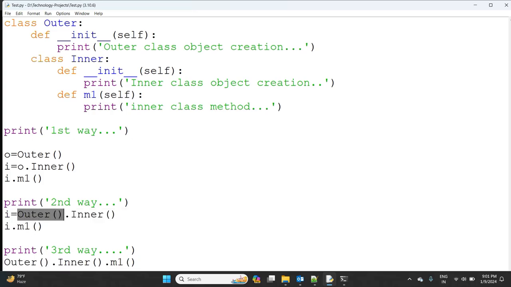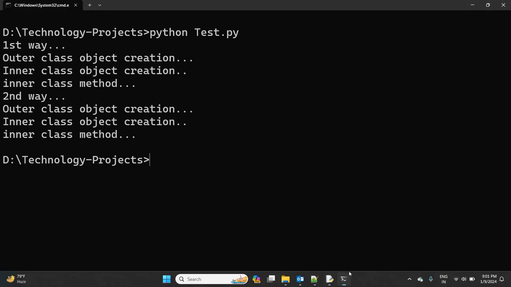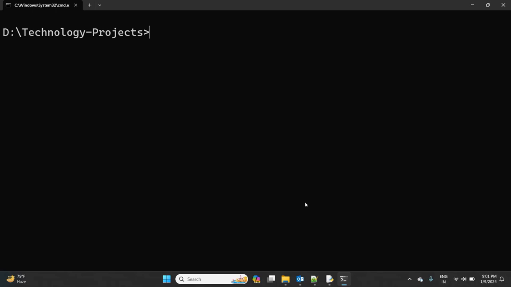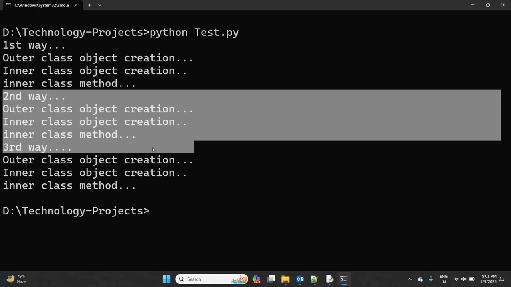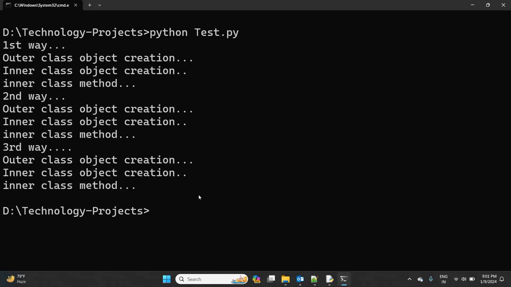On that object reference, I'm directly calling the inner class, and on that inner class, I'm directly calling the m1 method. So we'll get the same output in this case also: first way, second way, and third way. Clear, right? This is how we can create inner classes, with respect to the program.